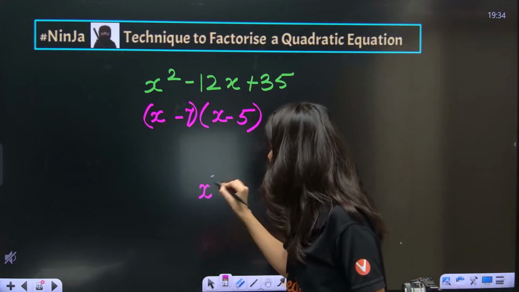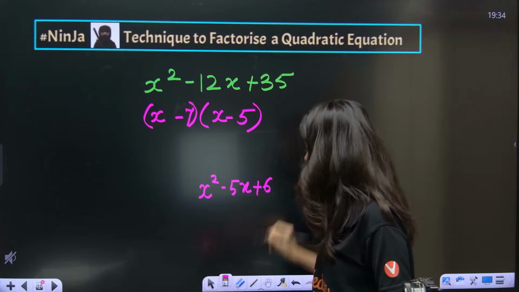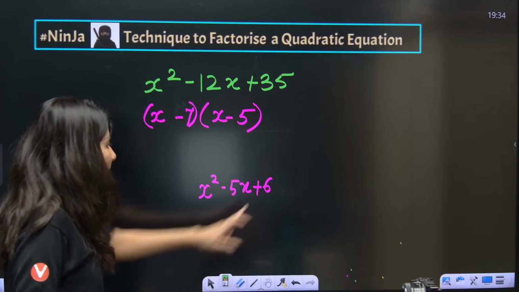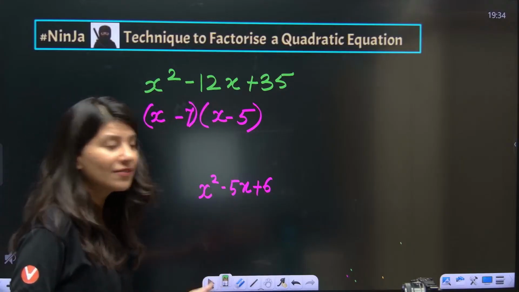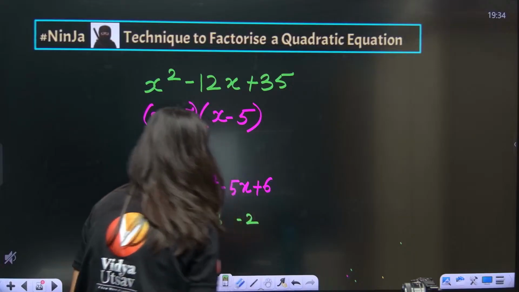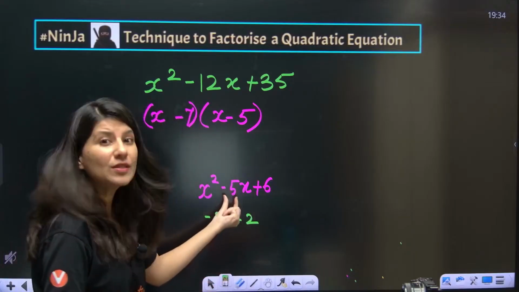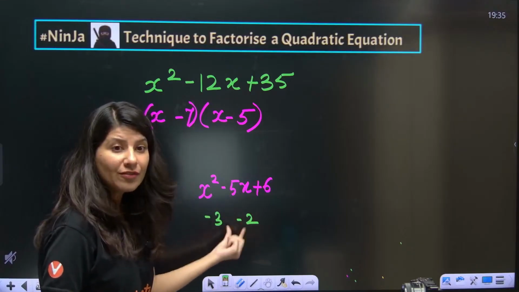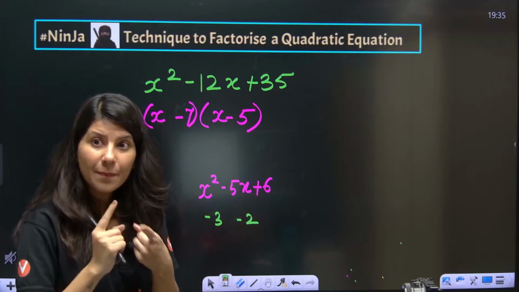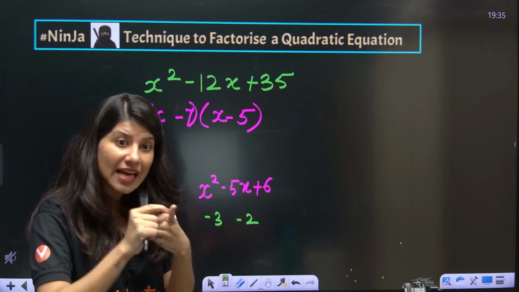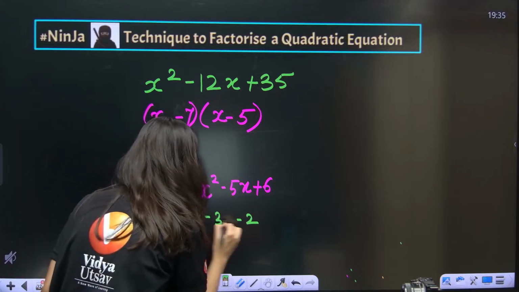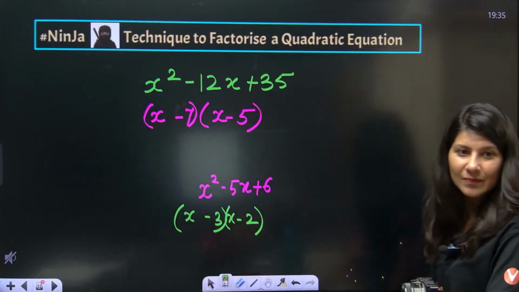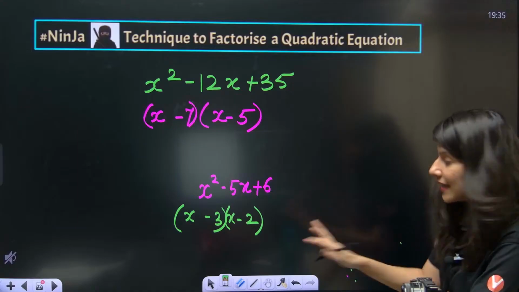Okay, let us do one thing. x square minus 5x plus 6. How to do that? Okay, minus 5. Three 2s are 6, but you want minus 5, so minus 3 minus 2. Everybody, minus 3 minus 2 is what? Minus 5. And if you take the product of these two numbers, you will get plus 6. The number is satisfied, the sign is satisfied. Just write x and x, bracket, and this is factorized. Easy peasy.